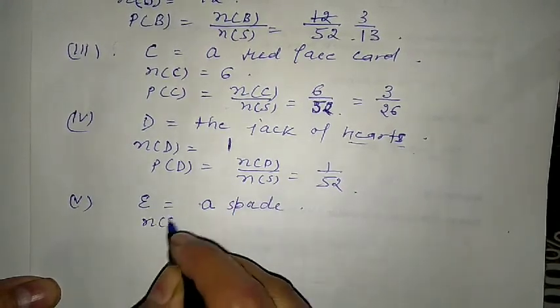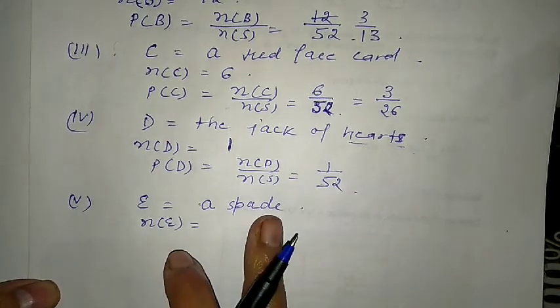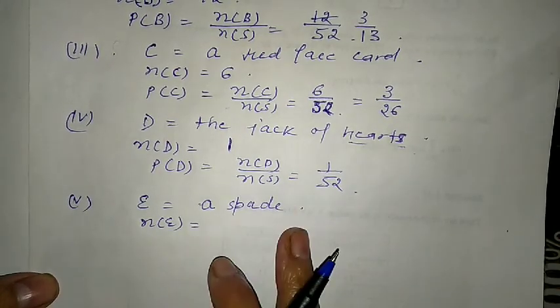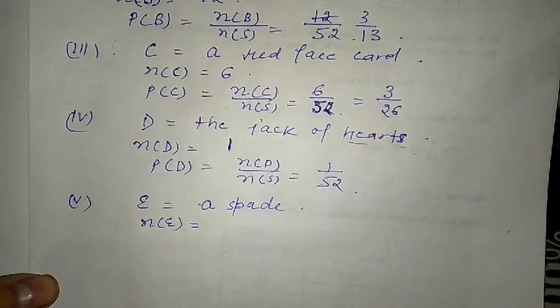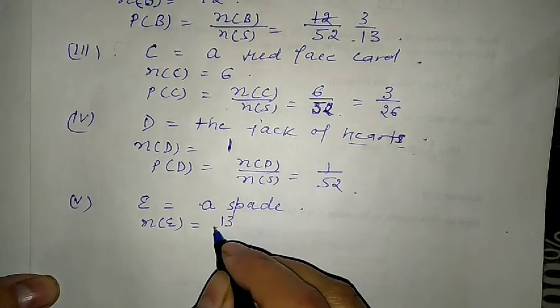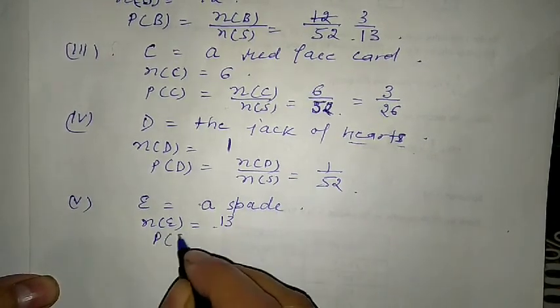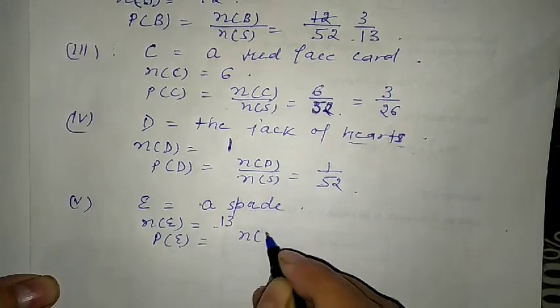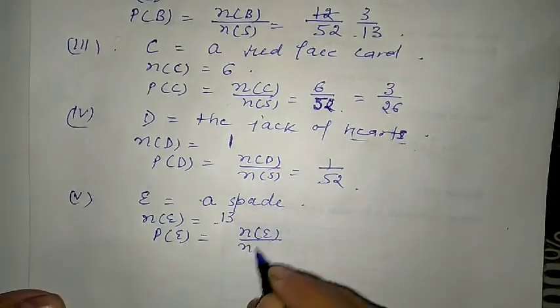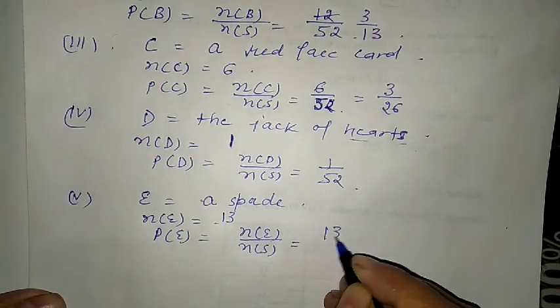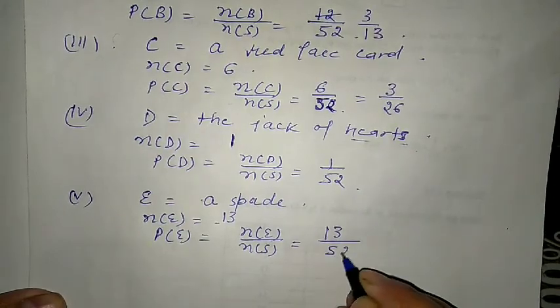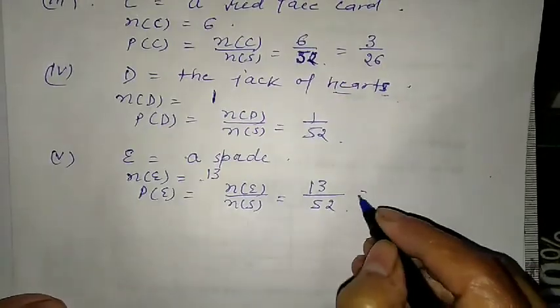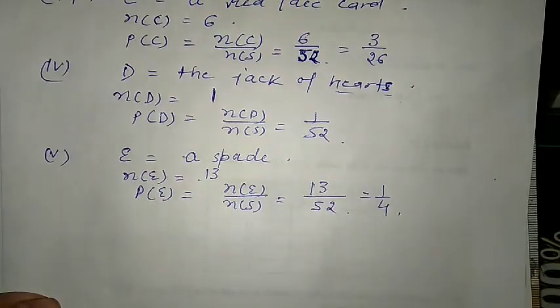So we are finding here the number of spades. You know that in a single suit, how many cards? 13 cards. Yes. So 13. So probability of E is equal to number of E upon number of S. Number of E is 13, number of S is 52. If we divide this, we will get 1 by 4.